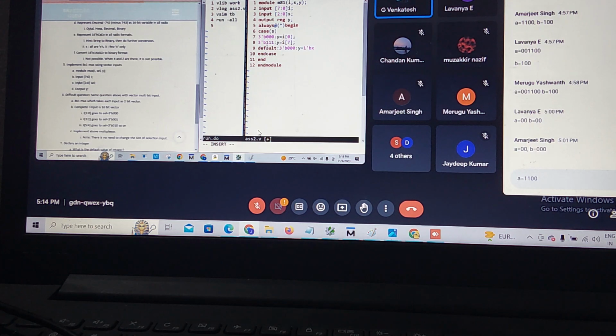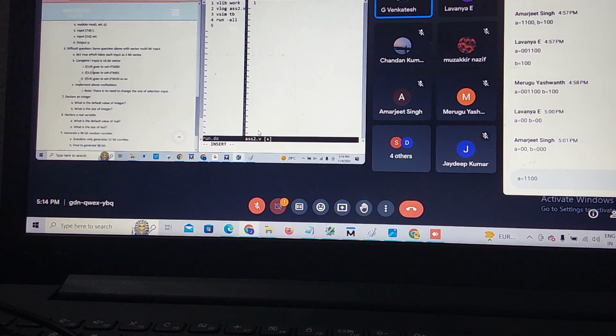This is only the vector declaration. You do the test bench and run file, and let me know tomorrow, Monday. This is the 8th question in vector. This is also the same thing. In this, my output is a 2-bit vector.